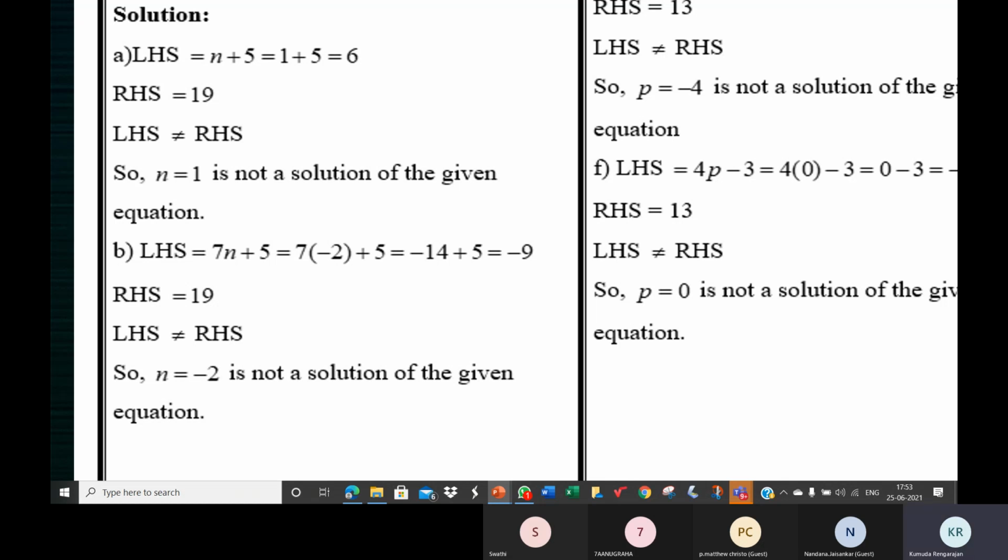Do we understand the steps, children? Yes, ma'am. All of you? Look at the B answer. 7n meaning 7 into minus 2. 7 into minus 2 is minus 14. Plus 5 is minus 9. What do you do when you have same signs?